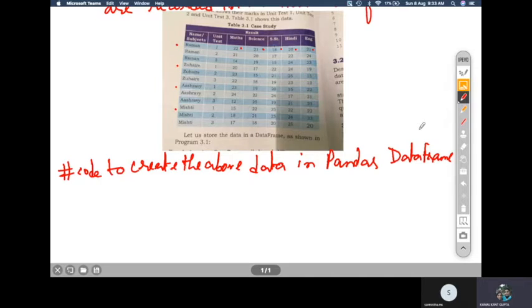So how many columns are there? There are total 1, 2, 3, 4, 5, 6, 7 columns. Yeah, 7 columns. So we have to create an individual key for each of these columns, and under those keys these will be the values.